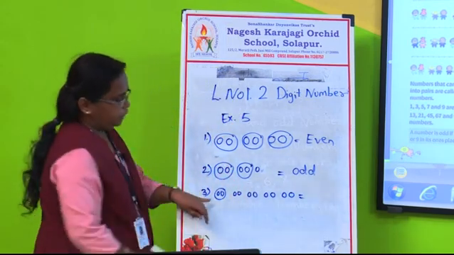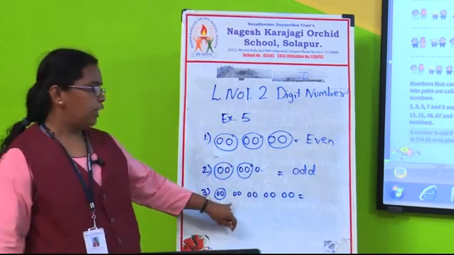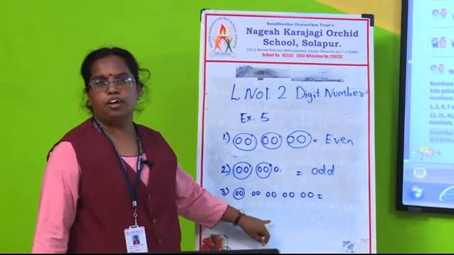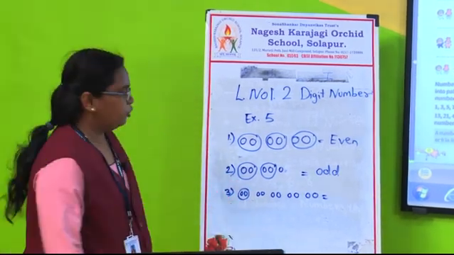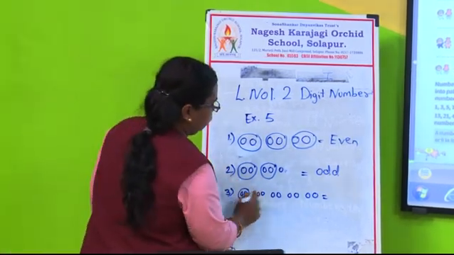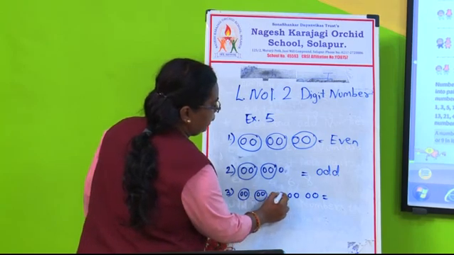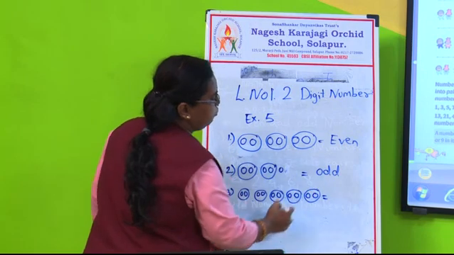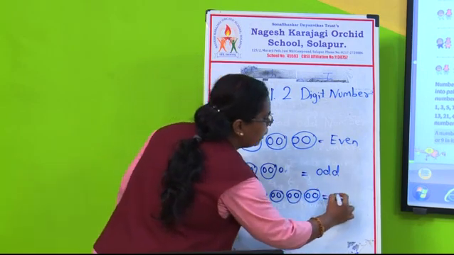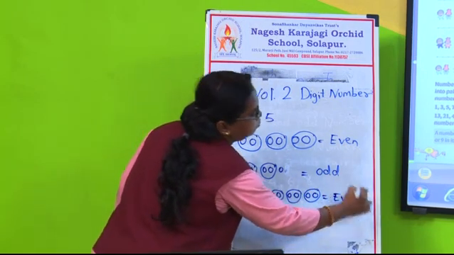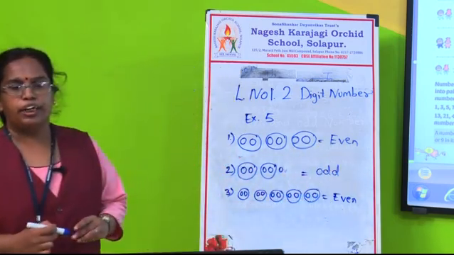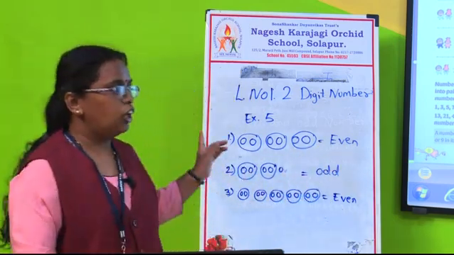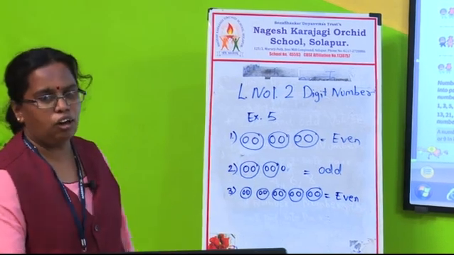Okay, here also, can you tell me, can you do this pair? Yes or no? Yes, you can do. So, this is 1 pair, this is second pair, this is third pair, this is fourth pair, this is fifth pair. So, this is called even. Understood? So, in this way you can solve the exercise that is odd or even.